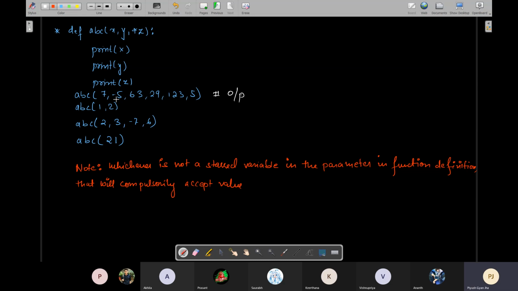मतलब क्या? In this case, 7 will go to x, -5 will go to y, and the rest of the values will go to z.